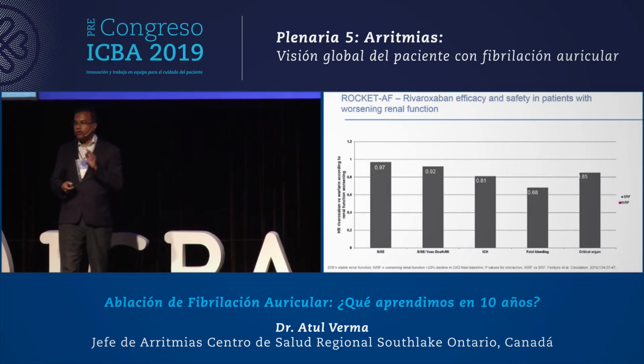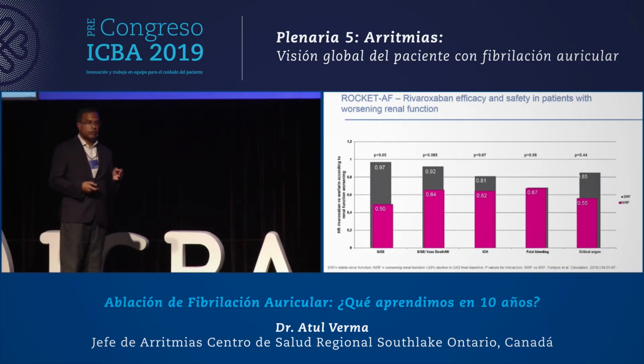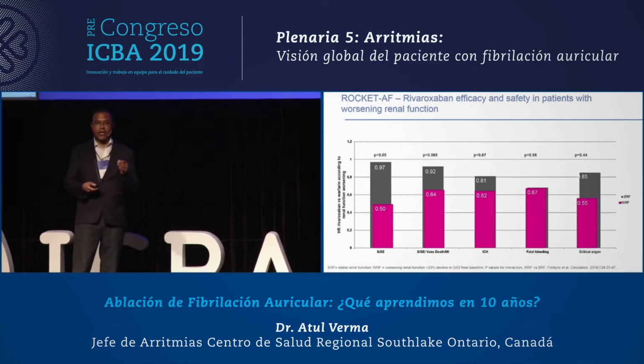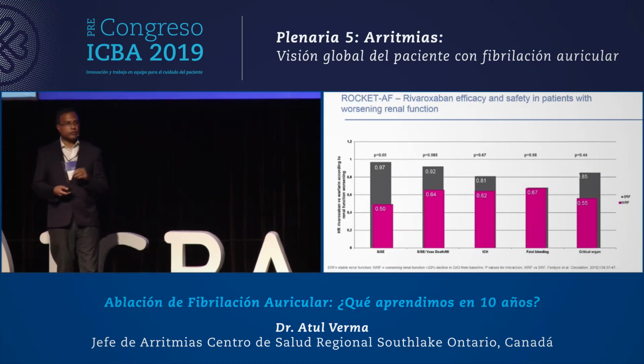And yet when you compare the outcomes of patients with actively worsening renal function, NOACs actually look comparatively better than warfarin in the patients whose renal function is going down versus patients where the renal function is stable.